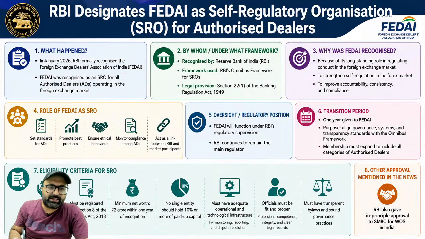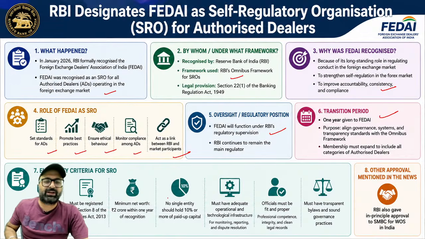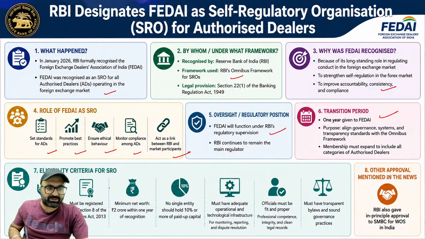तो ये देख लो, इसमें अगर हम देखें for the authorized dealers, omnibus framework, long-term consistency, 1 year given to FEDAI. FEDAI functions under RBI, set standards, promote best practices, ensure ethical behavior, monitor compliance among authorized dealers, and act as link between RBI and market participants.